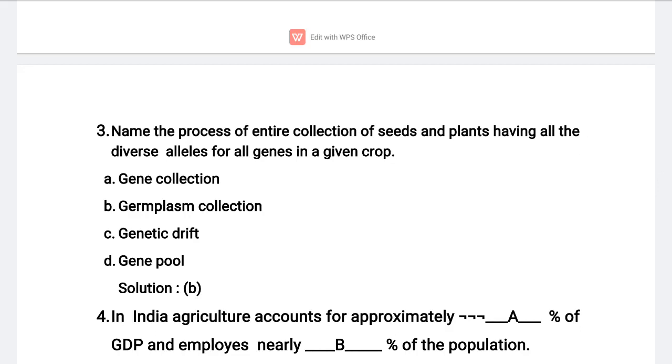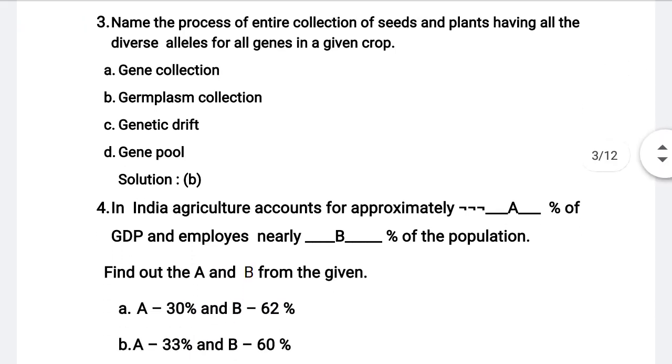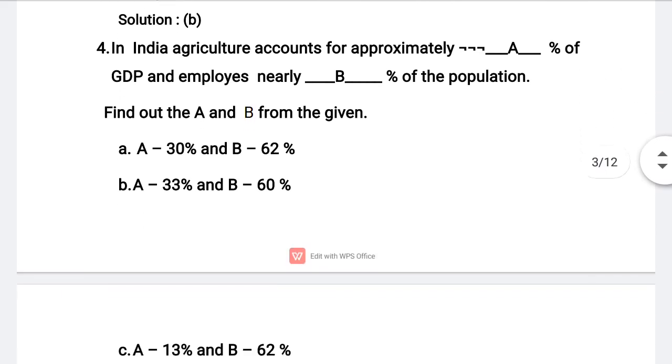So genetic variability is the root of any breeding program. Remember it. So here scientists are doing the entire collection of different plants and seeds having all the diverse alleles for all genes in a given crop. So this technique is called germplasm collection. This is important even for the PU board examination: define germplasm for a 1 mark question. Hope you understood. So the correct answer is option B, germplasm collection. Next, moving to the fourth question.